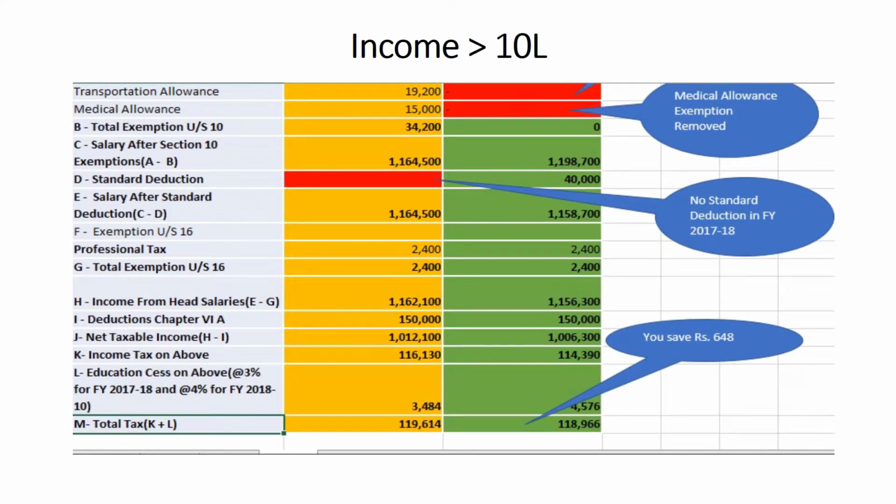So total tax is 1,19,614 for financial year 17-18, while it is 1,18,966 for the financial year 18-19. You save 648, which is very nominal.